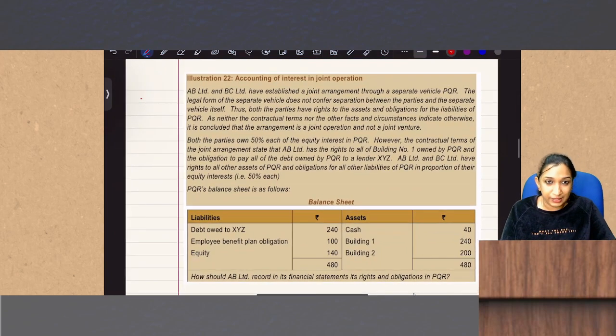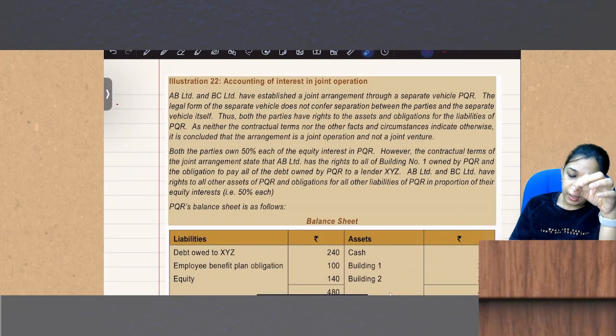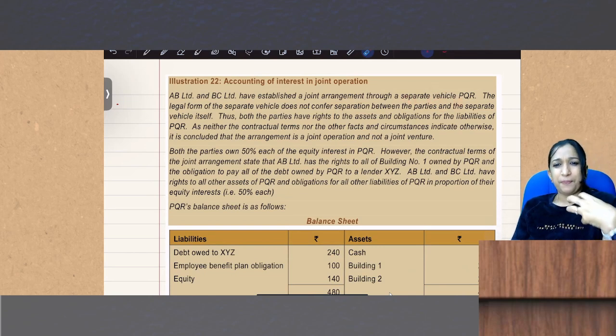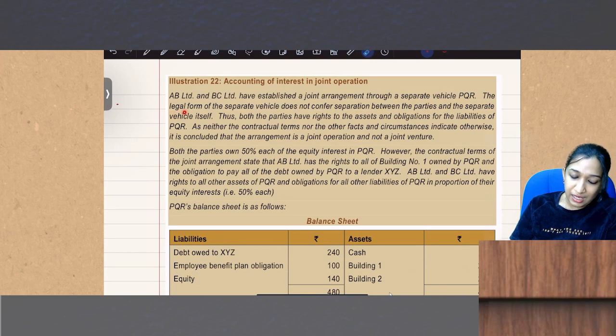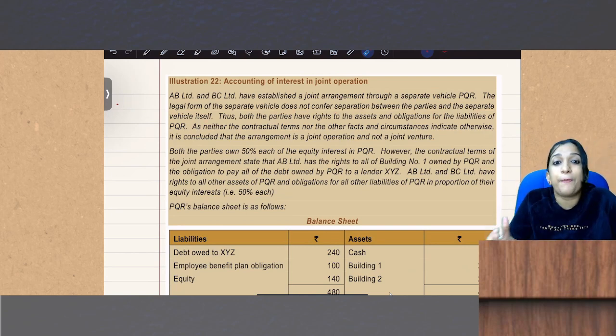Let me quickly read. AB Limited and BC Limited have established a joint arrangement through a separate vehicle PQR. So, a separate vehicle. Is it a separate legal entity? The legal form of the separate vehicle does not confer separation between the parties and the separate vehicle itself, which means the parties and the separate vehicle are not separate.